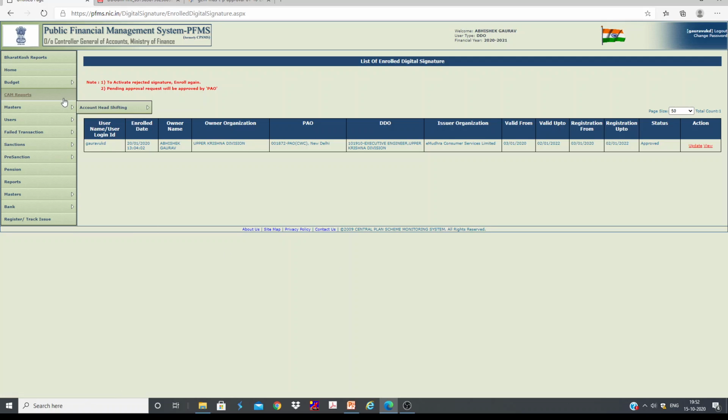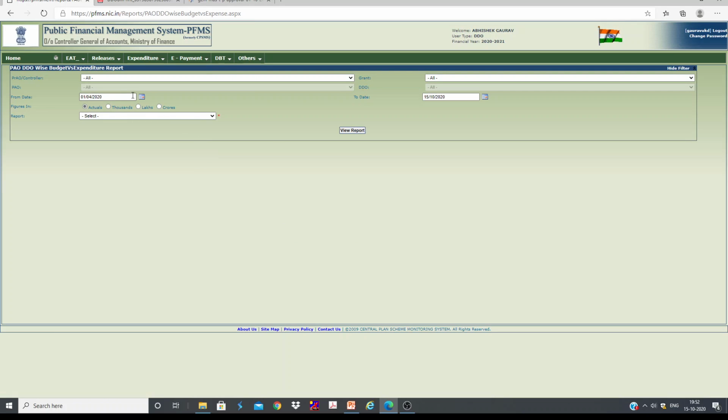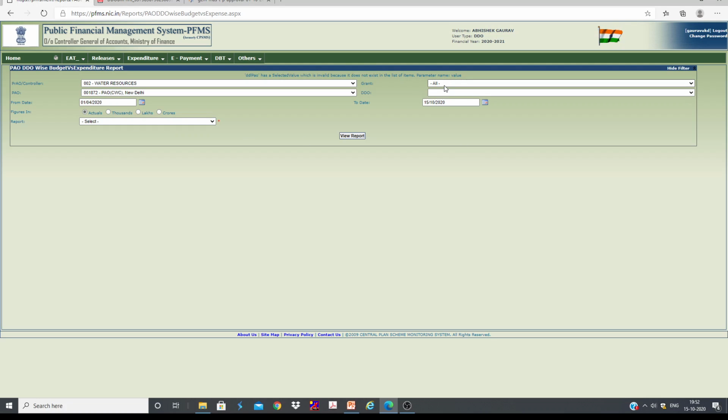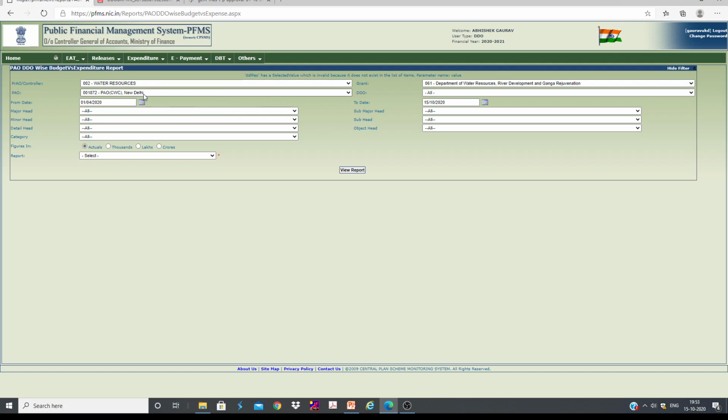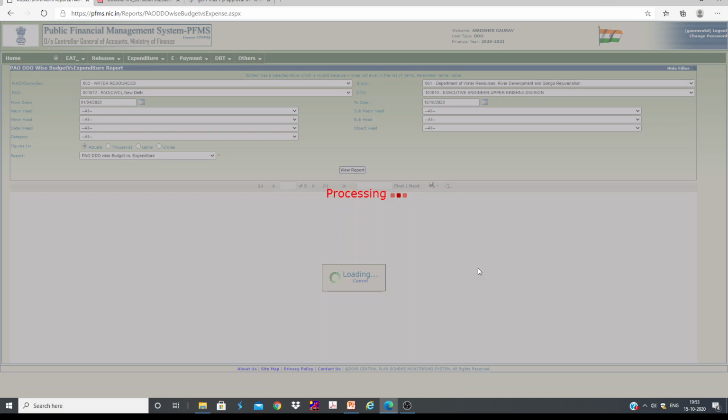Now another thing I would like to show here is budget. This feature, for DDO, is not available in other users. You can even directly see LOC, and you can even see the budget also. You can enter PO controller and grant, and by default PO has come here, and DDO has to select this one, and you can change the date, and you can simply select view report. Sorry, you have to select budget versus expenditure report. You can select this one. You can directly get the expenditure statement from this.